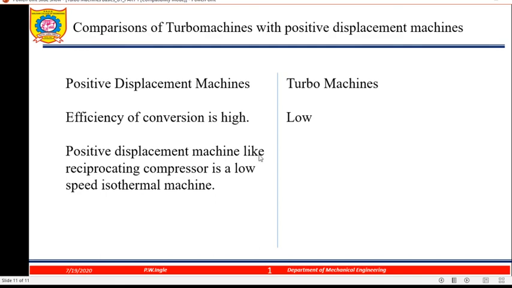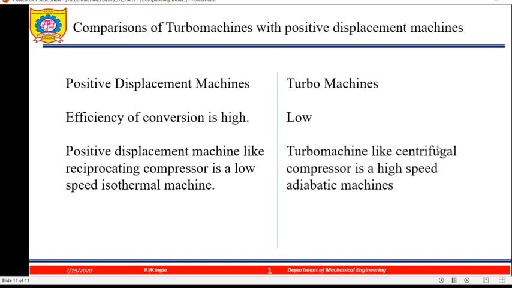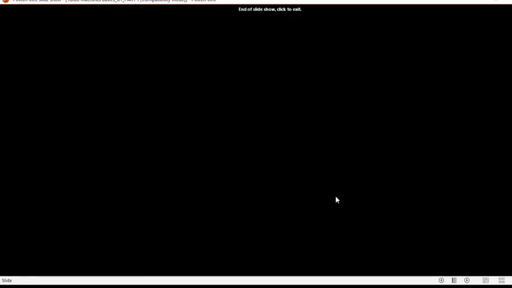A reciprocating compressor is a low speed isothermal machine, and a turbo machine like a centrifugal compressor is a high speed adiabatic machine. Isothermal means temperature remains constant, and adiabatic means there is no heat flow from the system to the surroundings.